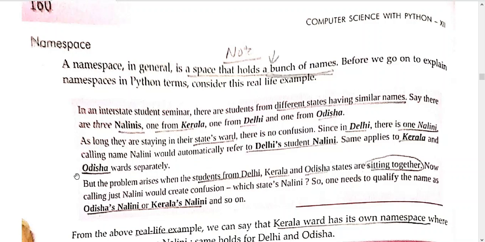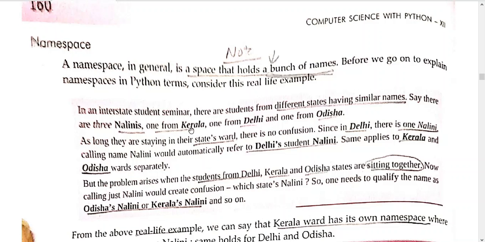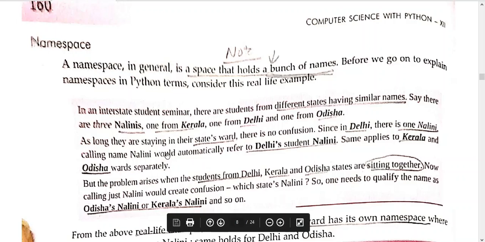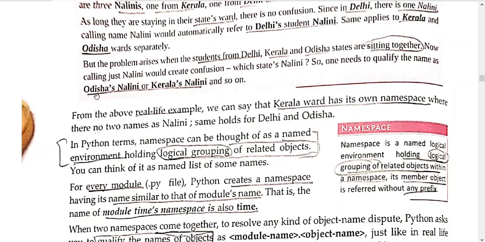So in order to identify that particular Nalini from a particular state, we must use the state name along with it. If you want to refer to Odisha's Nalini, you will say Odisha's Nalini. If you want to refer to Kerala's Nalini, you will say Kerala's Nalini.